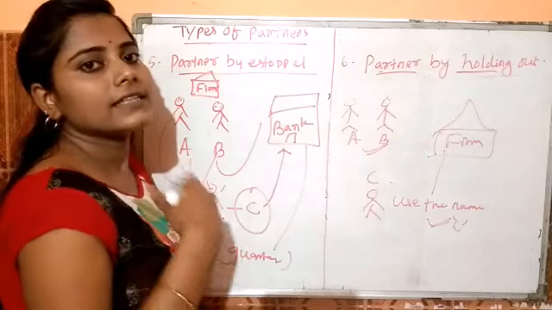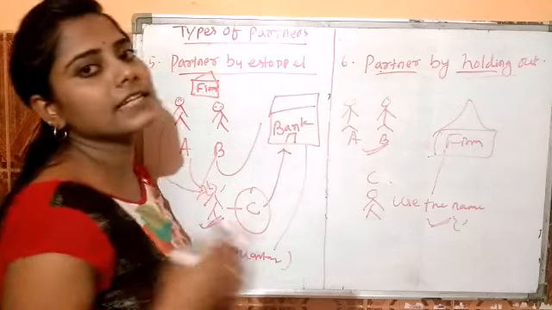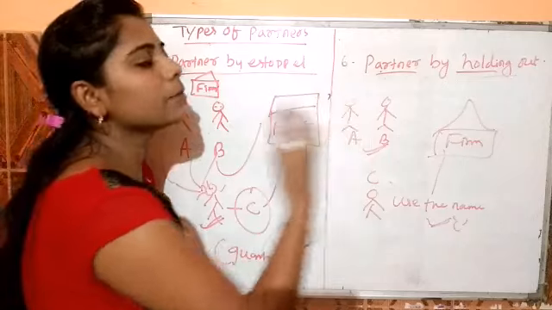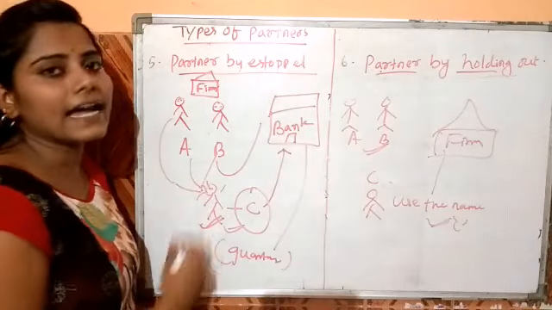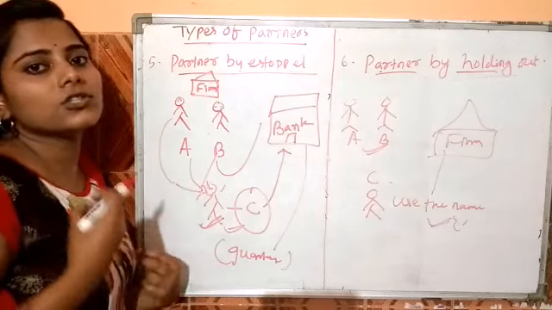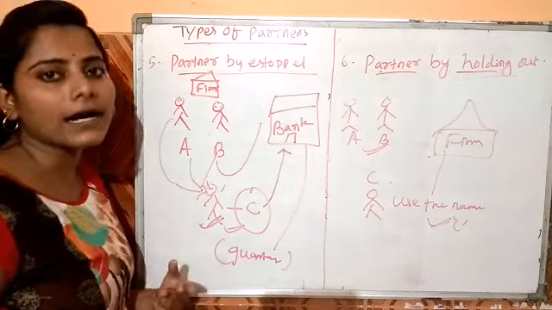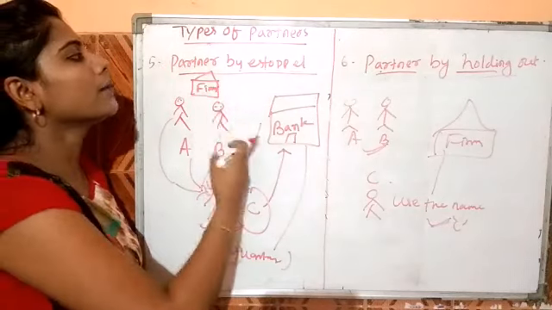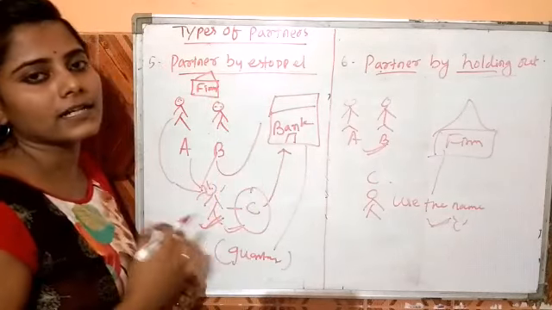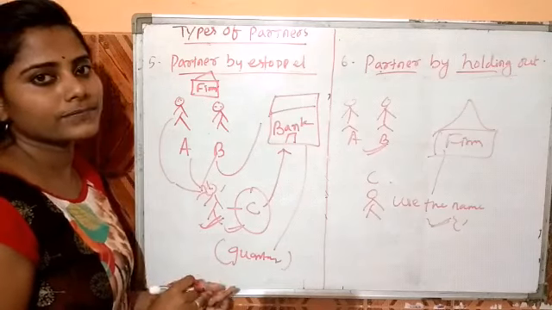So that means it is known to C that his name is used as a partner of the partnership firm. But here C is treated as just a guarantor of the firm. So that is the simple difference between partner by estoppel and partner by holding out.